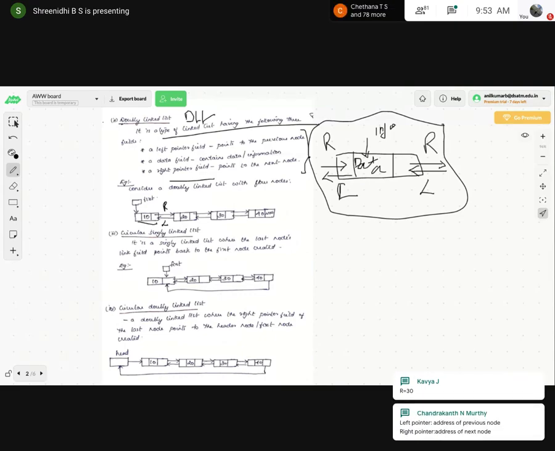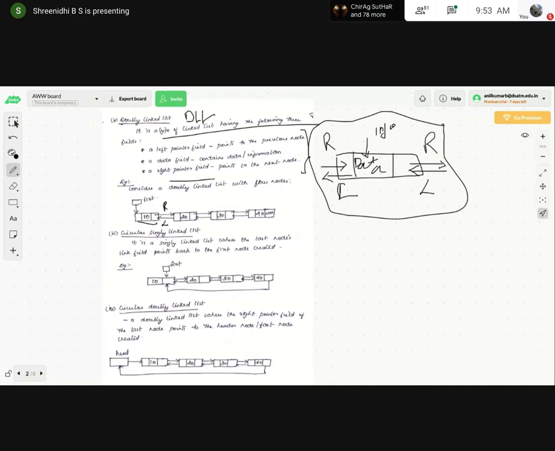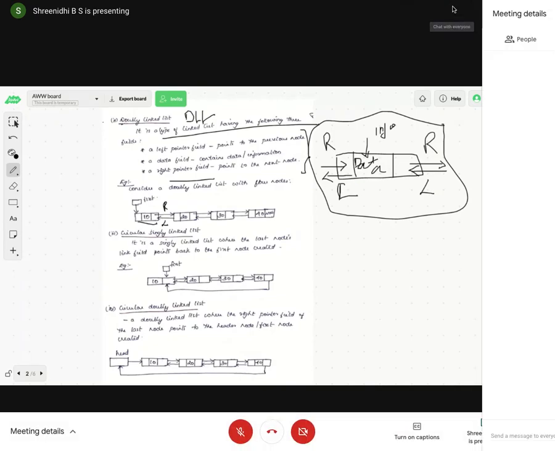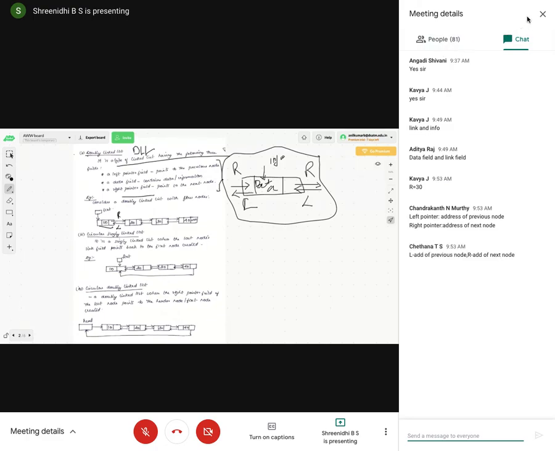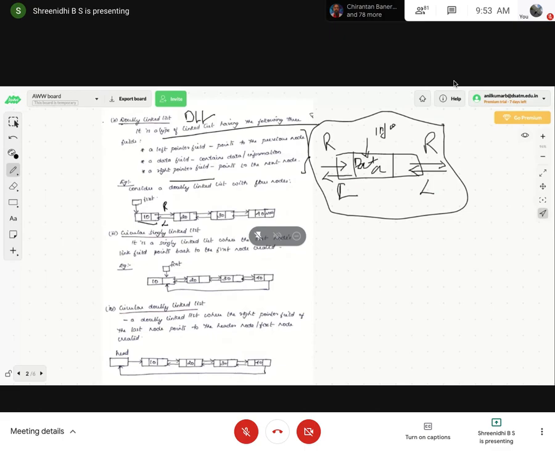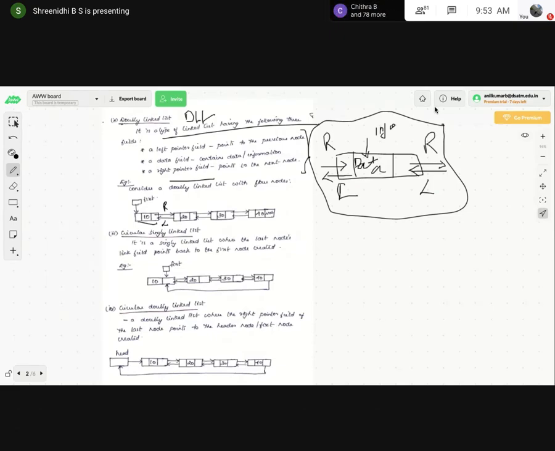You can see the board and tell. On the board I have described the pointers briefly, so that you people are attentive and listen to the class. The L pointer contains the previous node. The R pointer contains the next node. Yes, correct. Majority of students answered correctly.